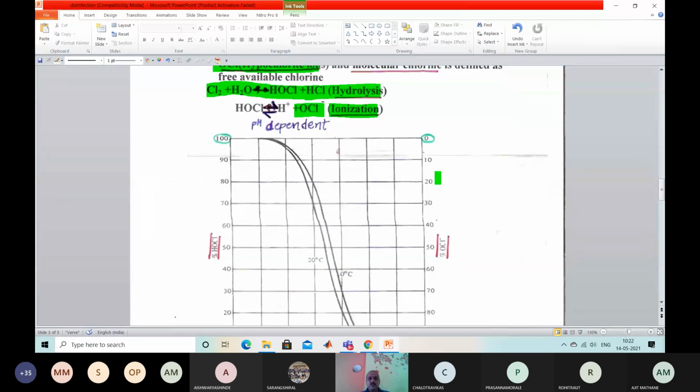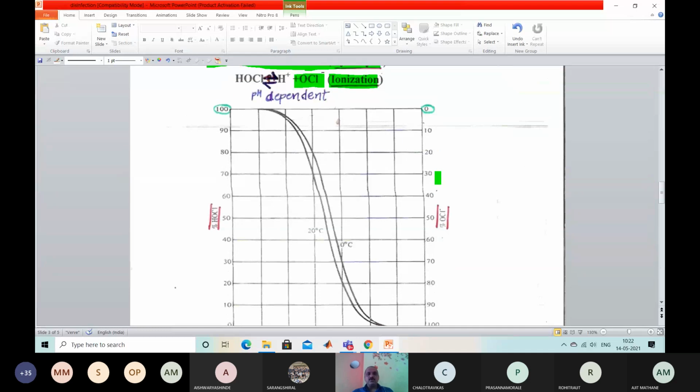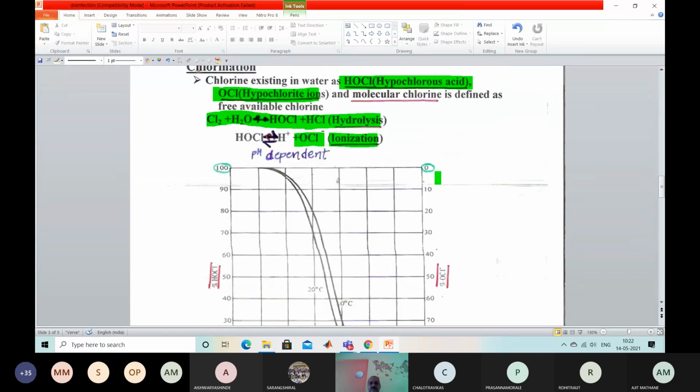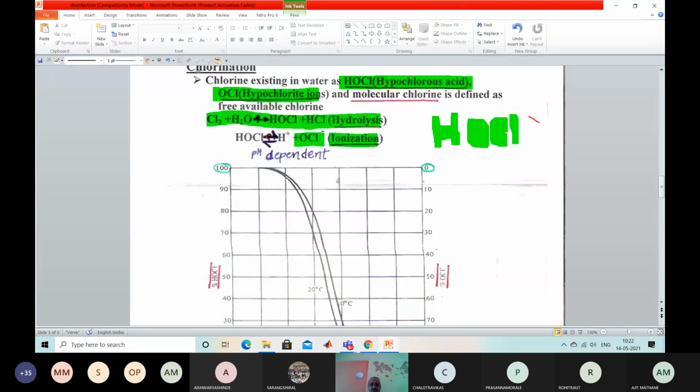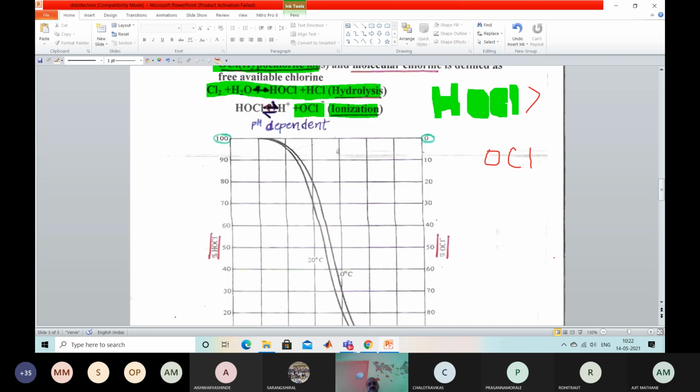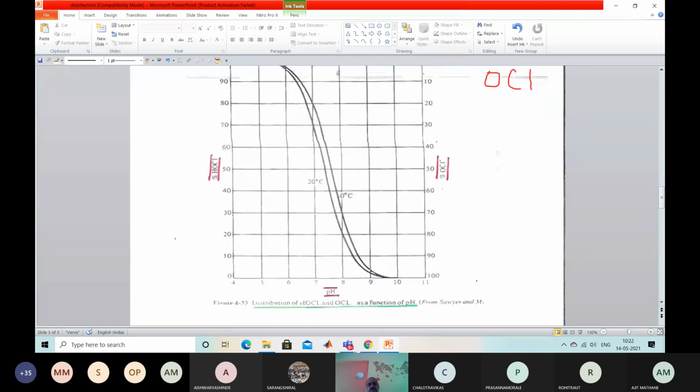HOCl is more effective than OCl. Which is effective? HOCl is more effective than OCl, near about 70 to 80 times more effective. And this formation of HOCl and OCl depends on the pH of that water.